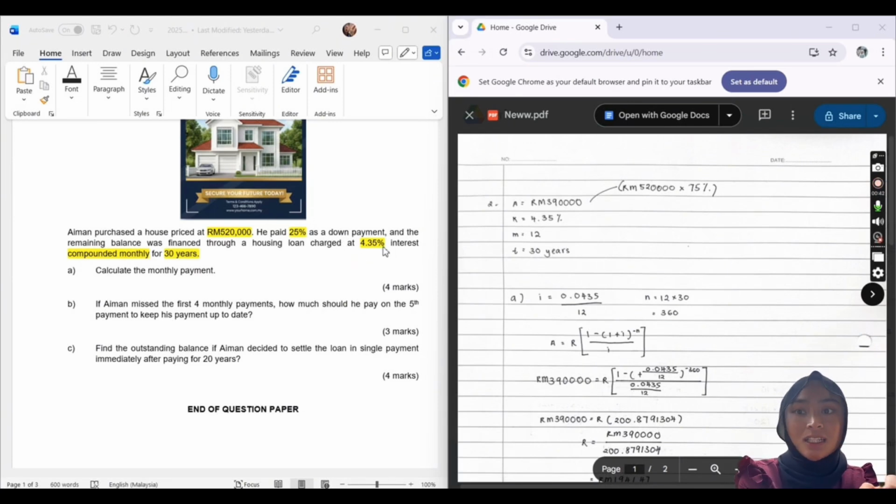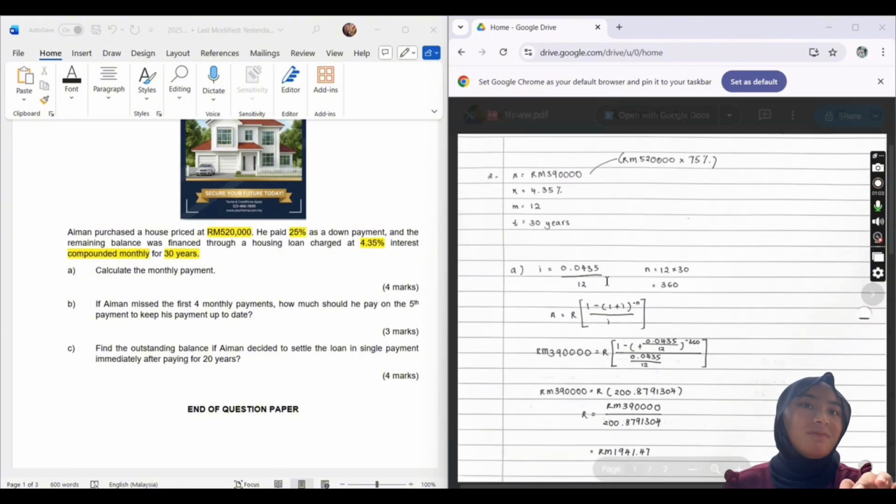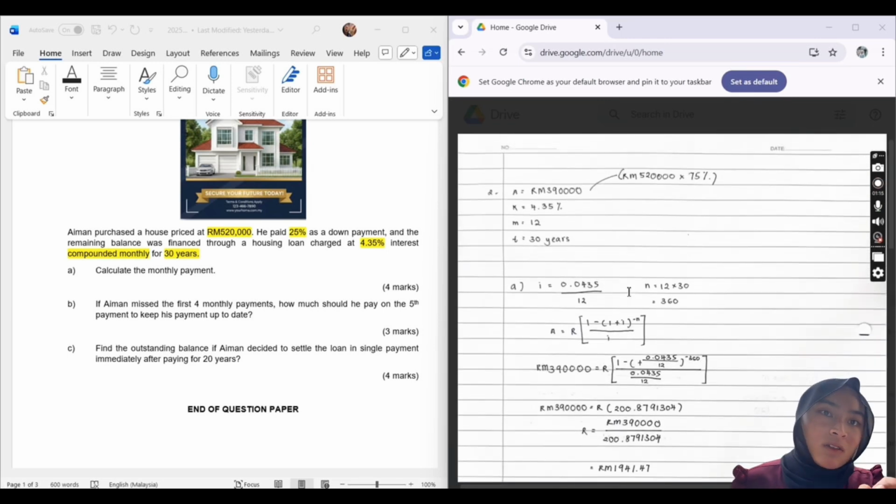And the interest is 4.35%, and it's stated here it's compounded monthly, meaning 12 times, and for 30 years. So first, part A, calculate the monthly payment. For this question, we're going to use the formula A = R times (1 - (1 + i)^(-n)) divided by i. We need to find the i and the n first.